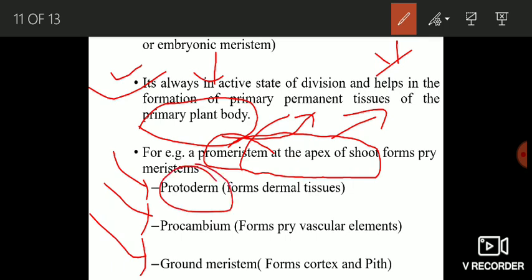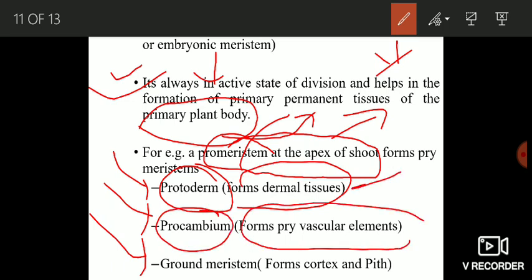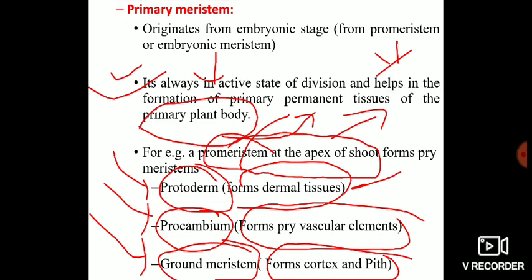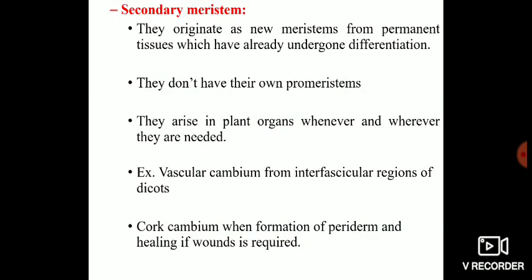Protoderm, which forms the dermal tissues, epidermis of the plant organ; procambium, which forms the primary vascular elements, xylem and phloem; and finally ground meristem, which forms the cortex and pith of the primary plant. Now we have another type which is known as secondary meristem. Secondary meristem originates as new meristems. They originate as new meristems from permanent tissues which have already undergone differentiation.